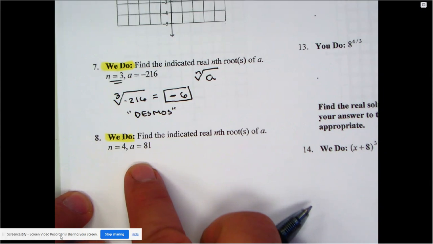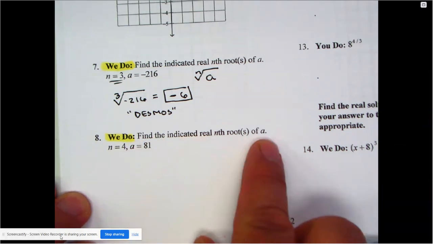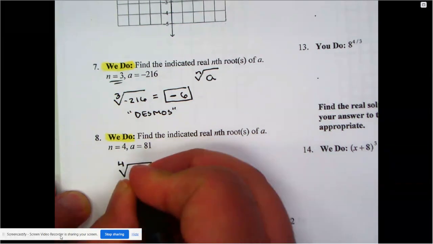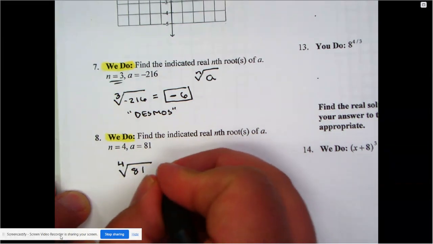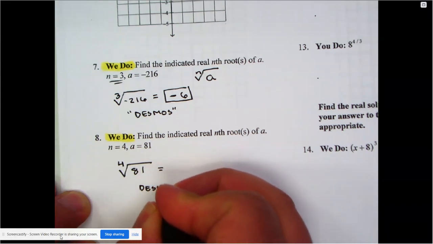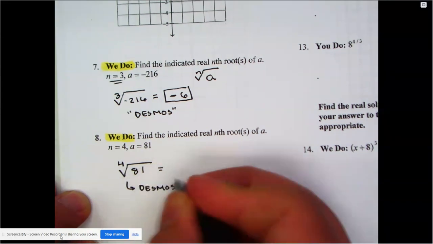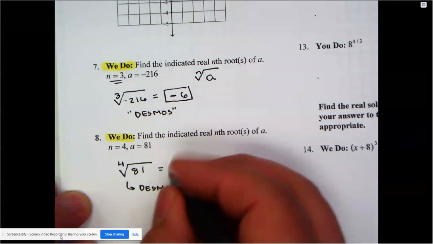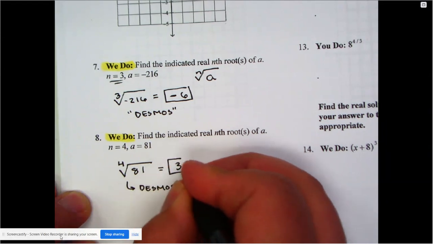Then, of course, we have this one here. It says, find the indicated nth root of a. All right, well, this is a fourth root, and we're going to put an 81 in here. And so again, let Desmos handle this work for you. The real thing that you're doing is just making sure that you're putting things in the right place, using Desmos appropriately, and then your answer is just a 3.